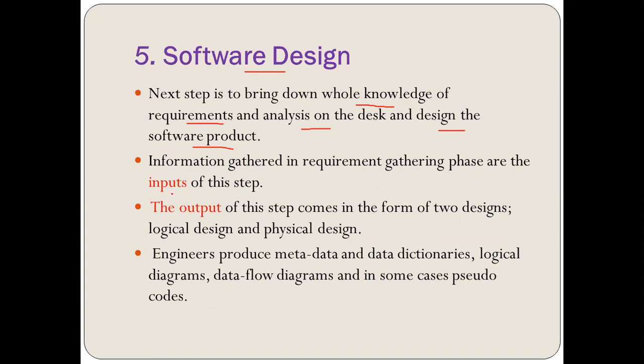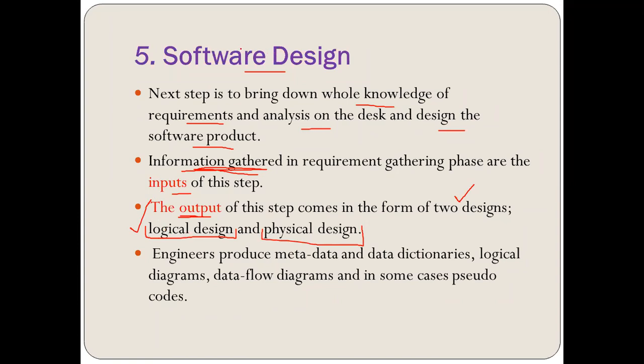Now the input for this particular software design is the information gathered. The output for the software design is we should get two designs. One is called the logical design and the other one is called the physical design. We are going to work with the logical design, as software is a logical entity.